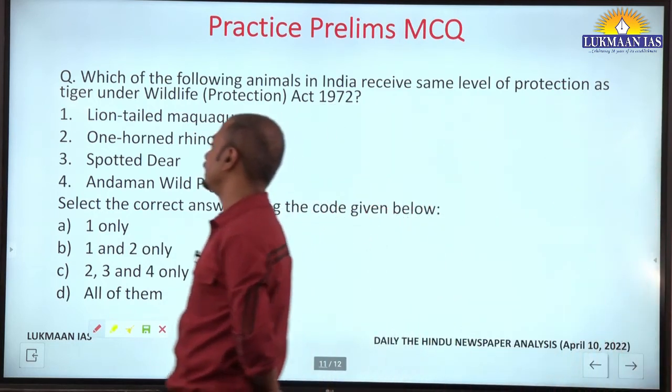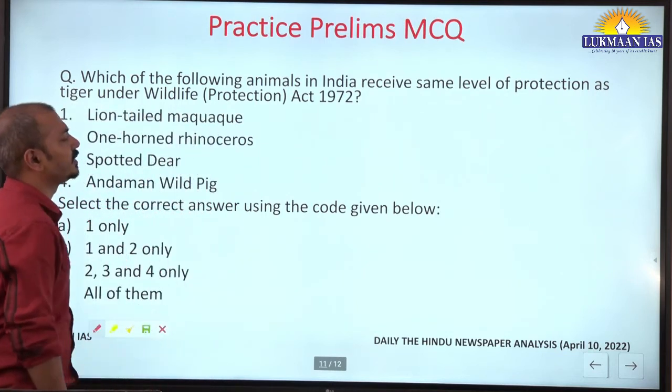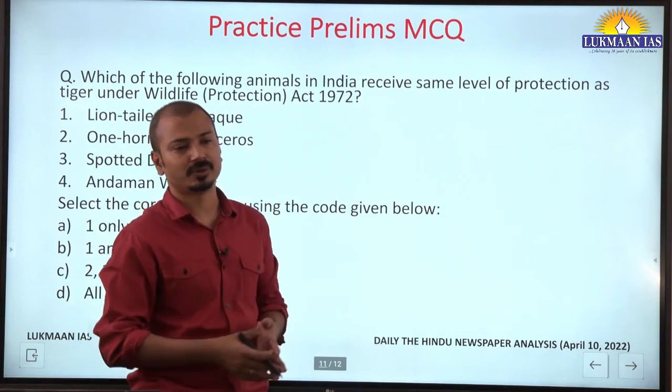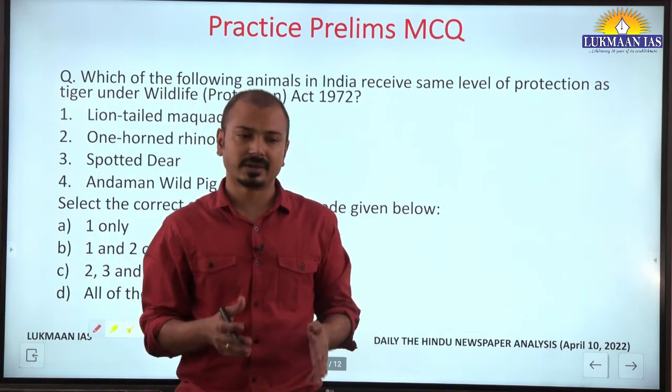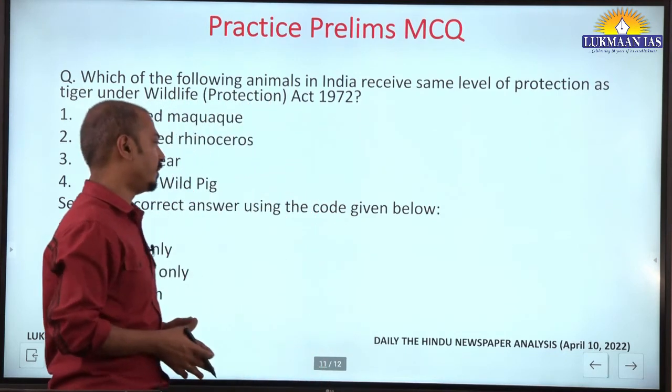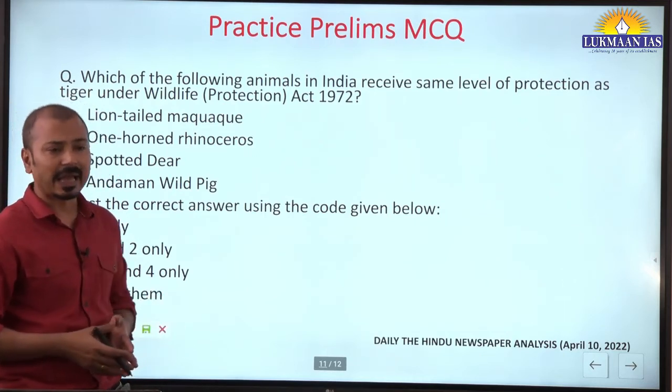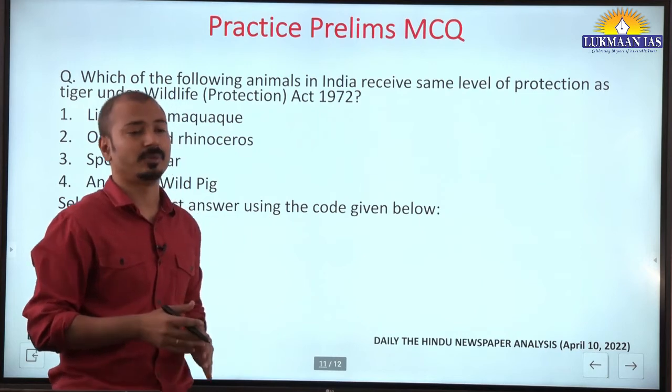Some unique species, as we told you in the classroom in the foundation batch, you should refer to some standard books, standard reference material, to find out about this Wildlife Protection Act. Also remember some of the animals given the highest level of protection.